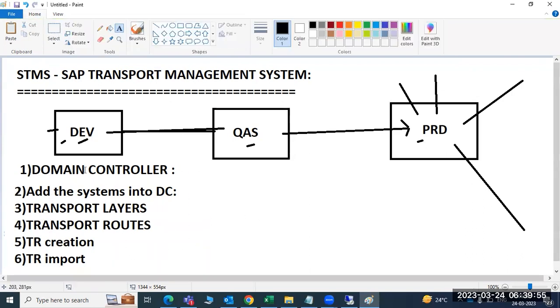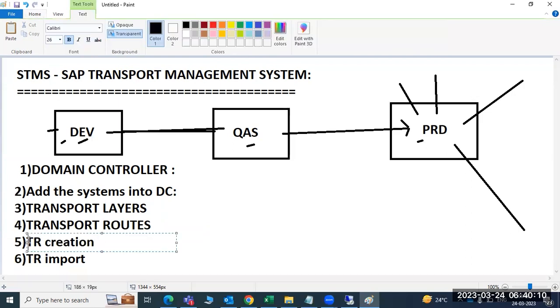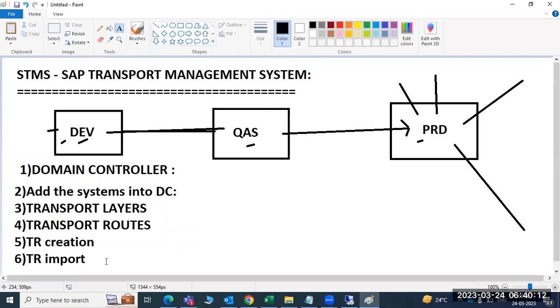So what is domain controller configuration? How to add the systems into the domain controller? Then transport routes, transport layers, then TR creation, TR import. Normally this activity will be performed by the TR owner, either development or functional teams. Sometimes we have to create the TR, that's why we should know about the TR creation as well.